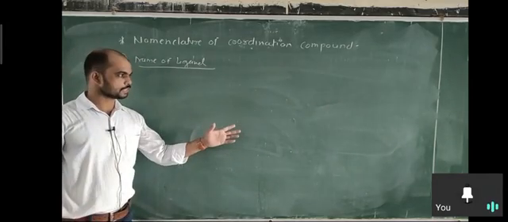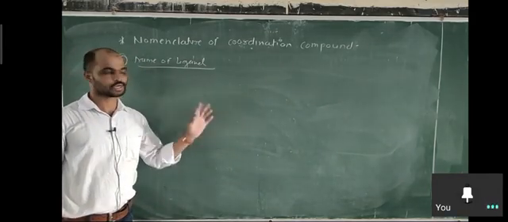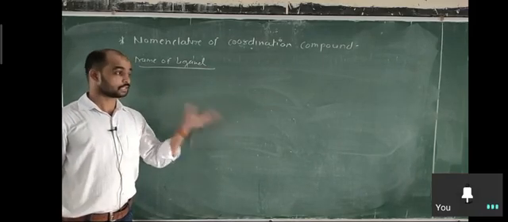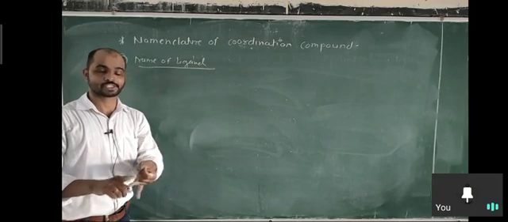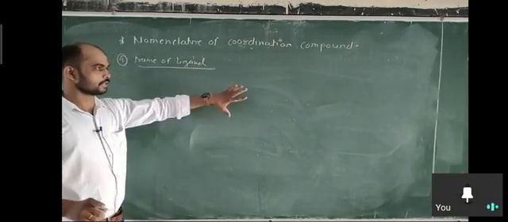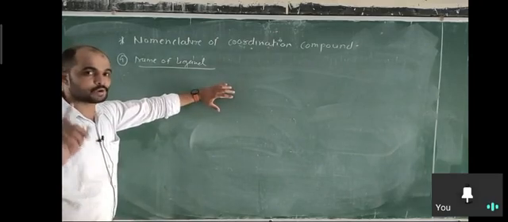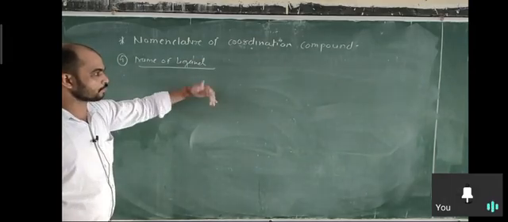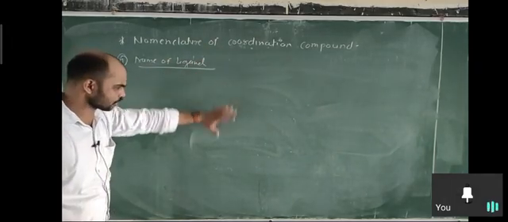For most complexes, the names start from the ligands. Only when the complex is anionic do we start from the cationic part. But when the complex is cationic or neutral, we start from the complex part. That's why we start the name from the name of the ligand first. So it is very important to know the names of ligands, because different kinds of ligand are used.